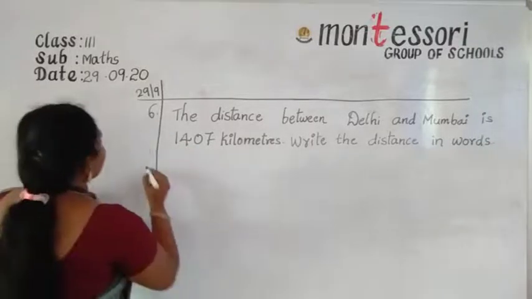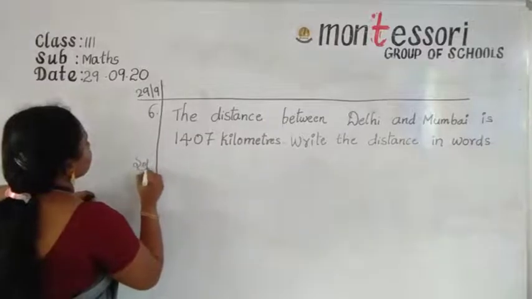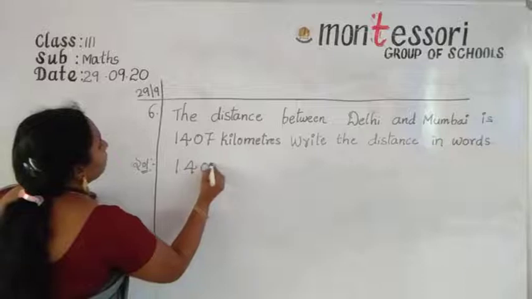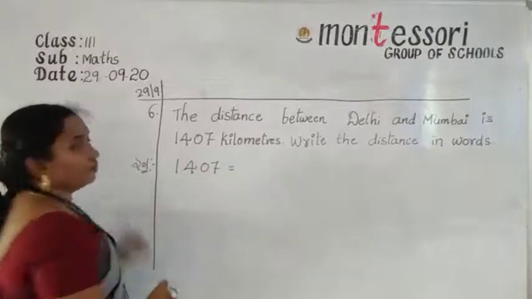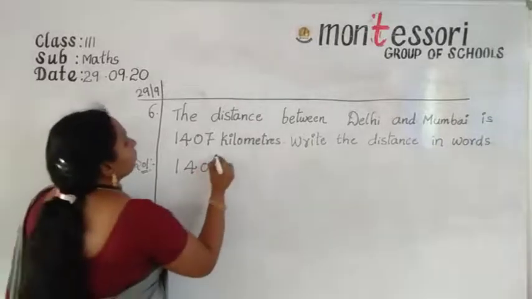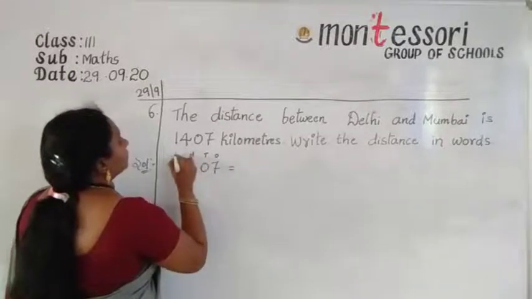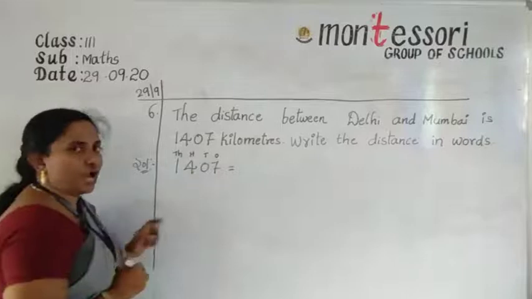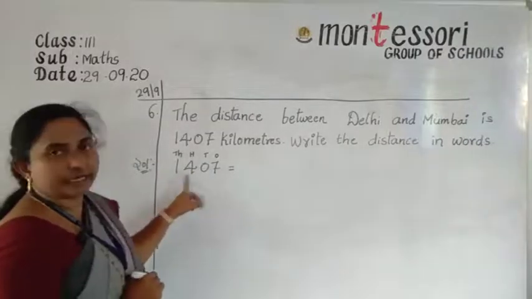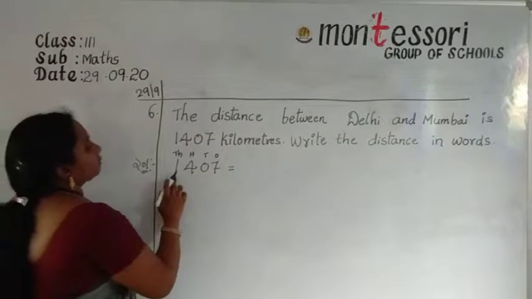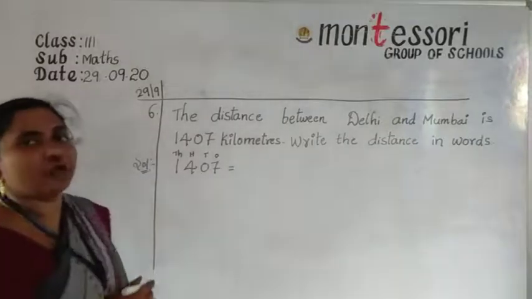Okay. So now first write the given number 1407 and write the place values: ones, tens, hundreds, thousands. So now the given number I can write into number name. Here in the thousands place, what is the number? 1.